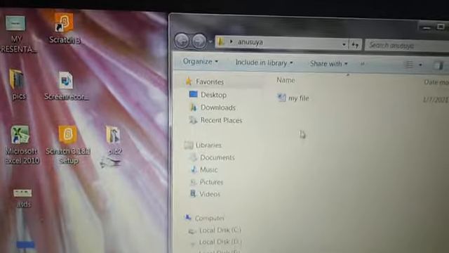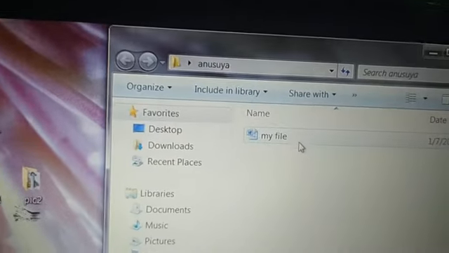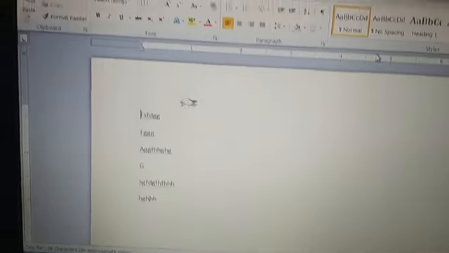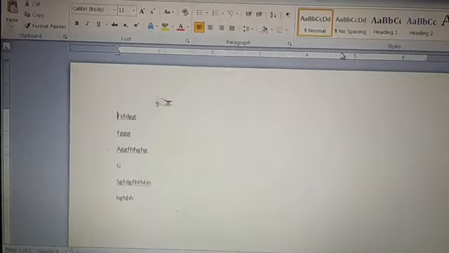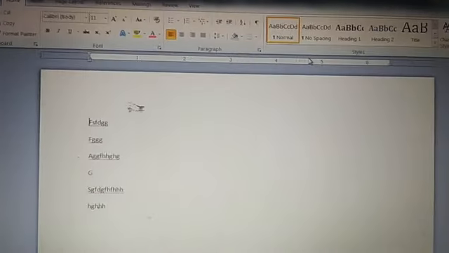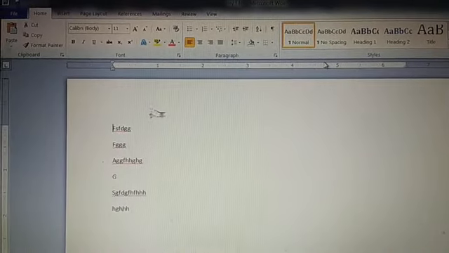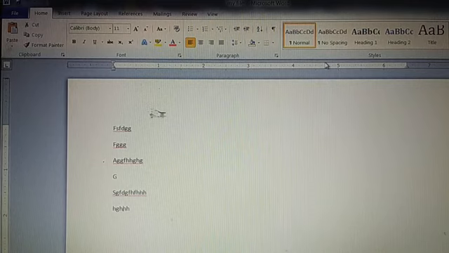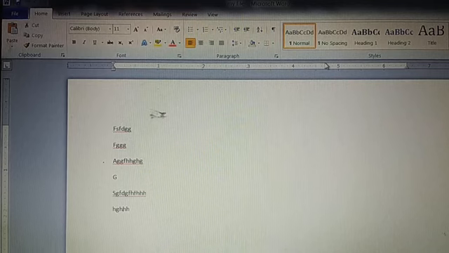Okay, see, this is Anusuya folder, and now in this folder there is a file. Okay, my file. When I do double click over this, so my file is opened. Understood? I got my file, isn't it? So this way we create folder and save our work in the folder. I hope you understood this. It is very simple. Okay, quite simple.